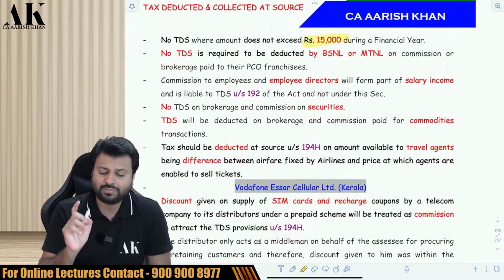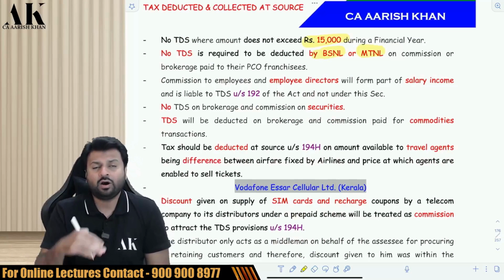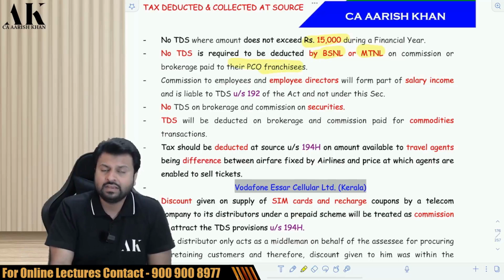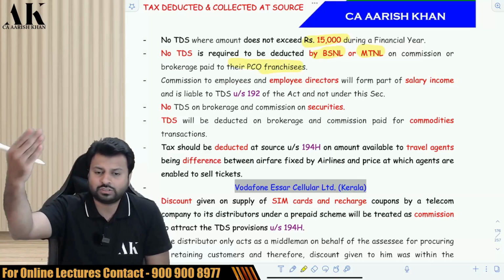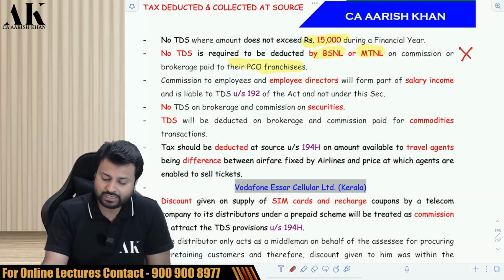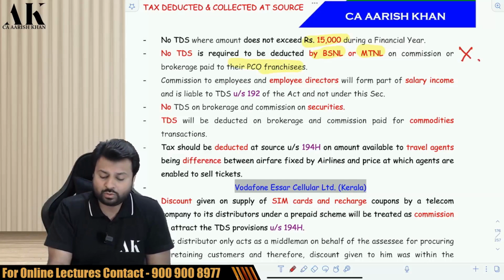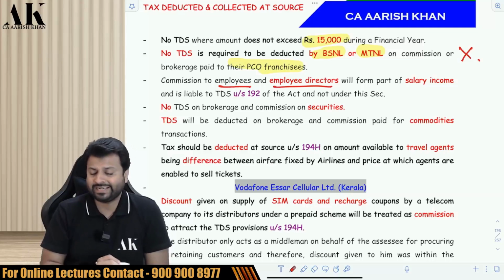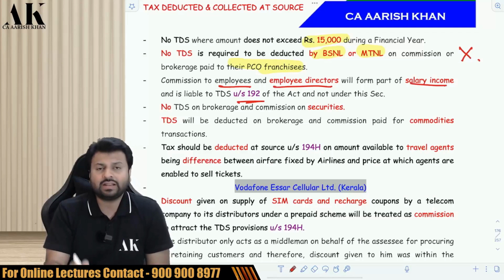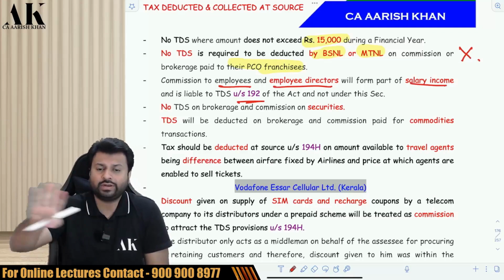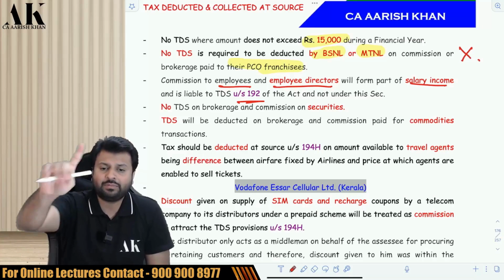If the payment of commission is made by BSNL or MTNL to its PCO franchise, there is no need to deduct TDS. If the commission is paid to an employee or employee directors, it will form part of salary and will come under section 192. It cannot come over here. It will come under 192.